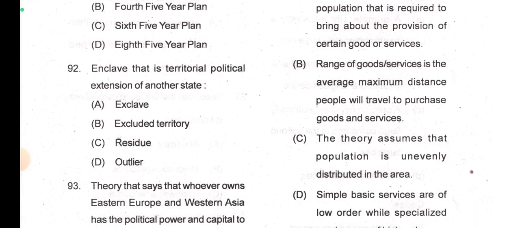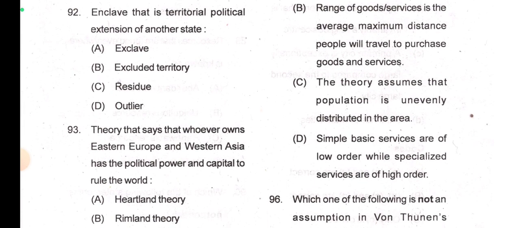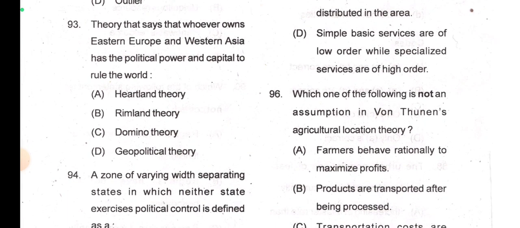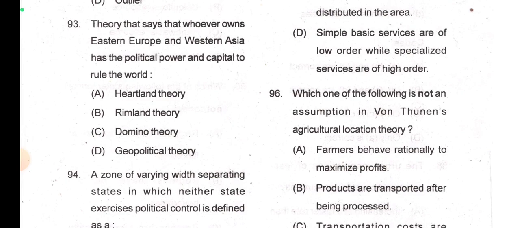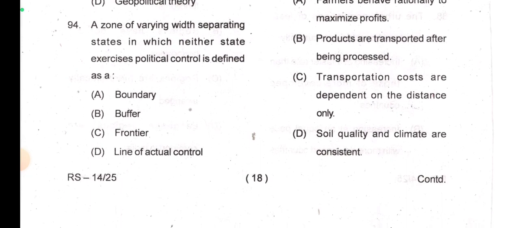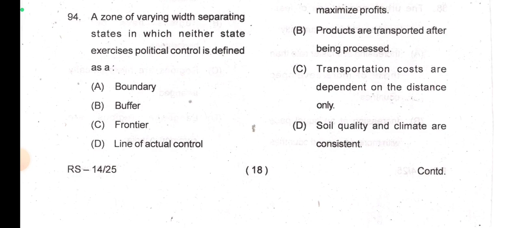Check it. Enclave, that is territorial political extension of another state, that is exclave. Okay, and theory that says that whoever owns Eastern Europe and Western Asia has the political power and capital to rule the world, our favorite heartland theory. Okay, and a zone of varying width separating states in which neither state exercises political control is defined as a frontier.